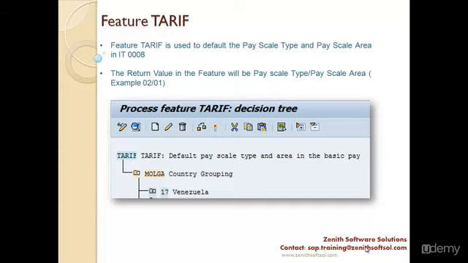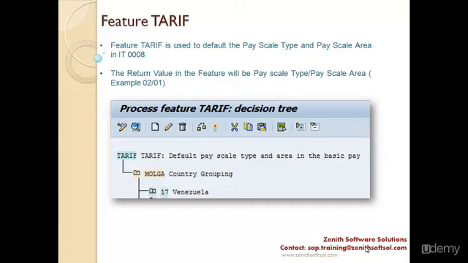If you recall the feature ABKRS for payroll area, that feature was used to store the payroll area in info type 1. Similarly, this feature is used to default pay scale type and pay scale area in info type 8.